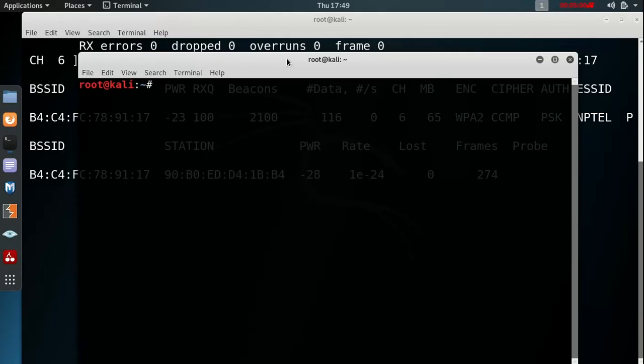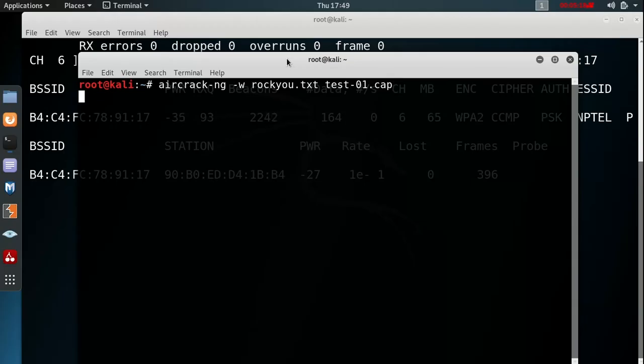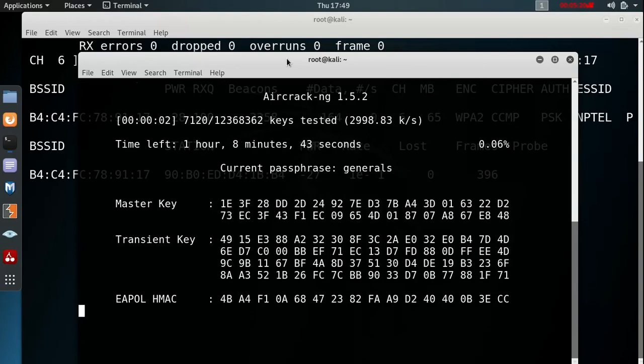So the command is aircrack-ng. So we use the tool aircrack-ng. Then -w specifies the dictionary name, which is rockyou.txt, and then the file name where we stored the capture. So we basically used the name test. So it created the test-01.cap file, and it starts the decryption.